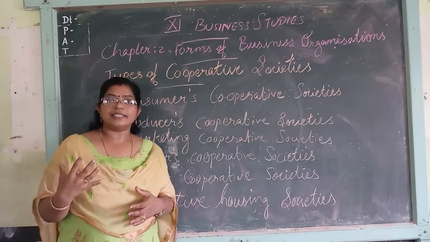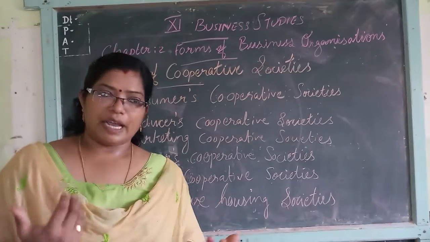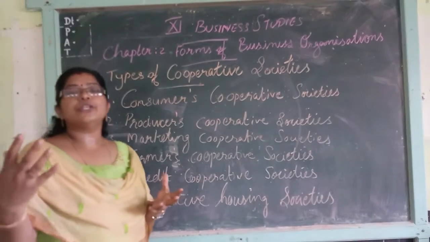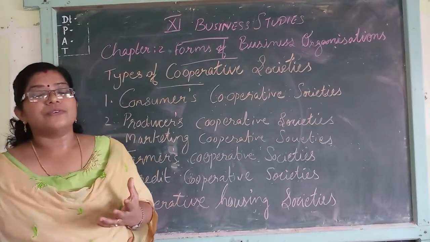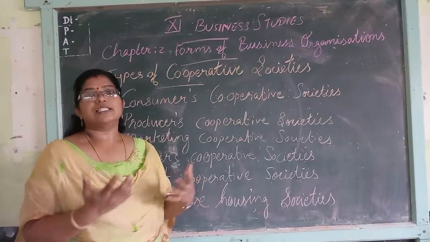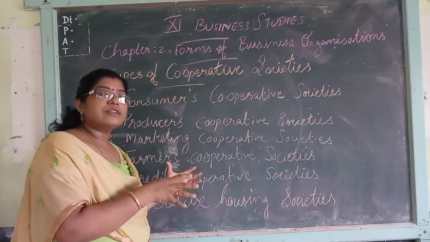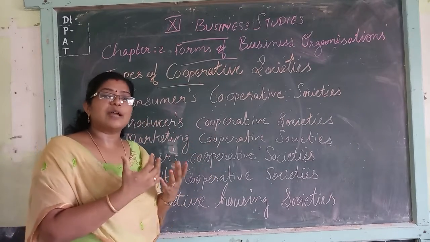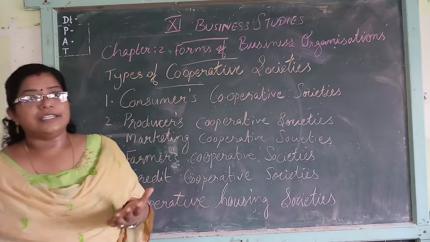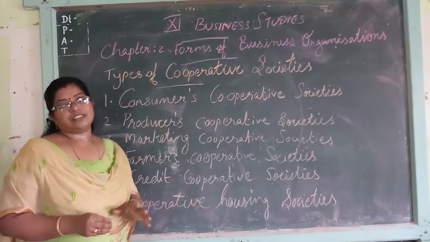They are collecting capital from their members, isn't it? Then this same fund they are distributing to the other members who need this money as a loan. So the capital collected from the members is given to the needy people at a low rate of interest.